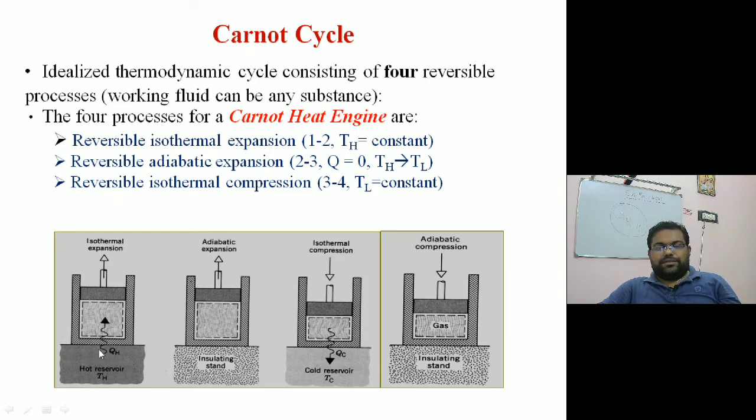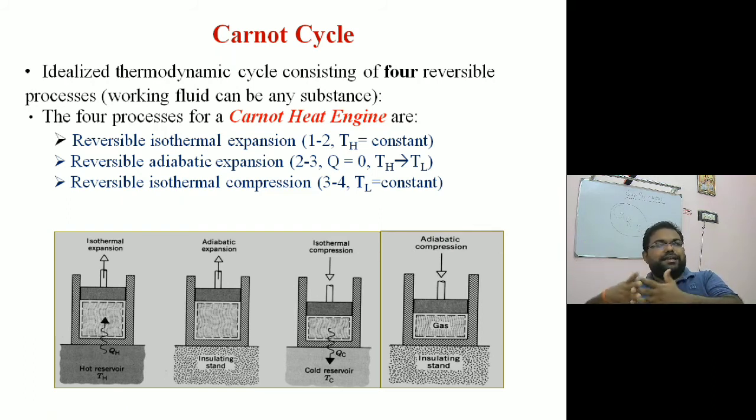Because of the heat, your piston will move. The temperature of the reservoir is constant and is not going to vary, so irrespective of the heat going out or coming in, the temperature of the reservoir will not change.